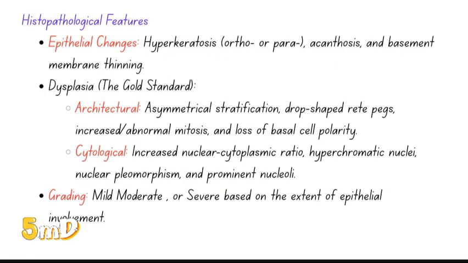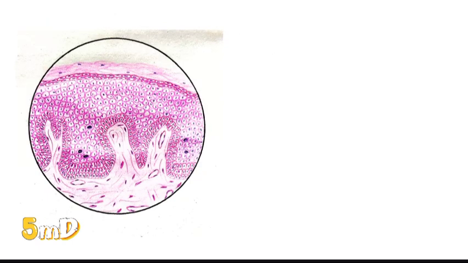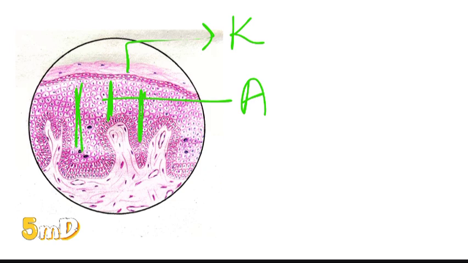Now let us go to the histopathological features, which is most important if you are concerned with your oral pathology exam. Dysplasia, I have already uploaded a video. So the features of dysplasia are seen in leukoplakia. So let me show this diagram first. Keratosis is messed up here. Then acanthosis, that is the thickening of cells. The thickness of the cells in the epidermis or dermis is worsened here.